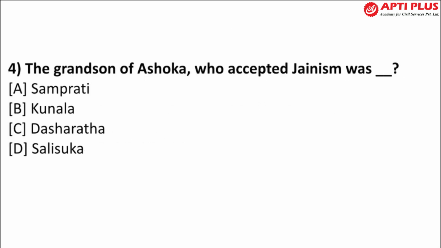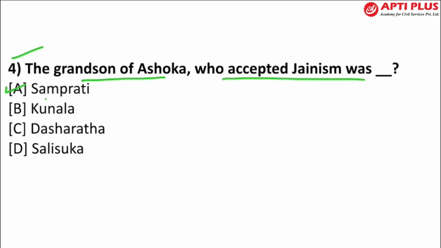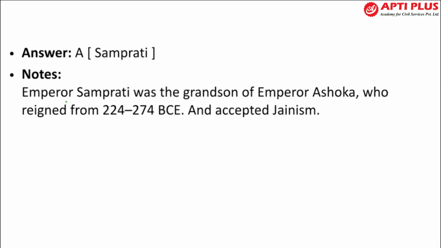Now moving on to the next question: the grandson of Ashoka who accepted Jainism. The answer is A, Samprati. Samprati was the grandson of Ashoka and he accepted Jainism. Emperor Samprati was the grandson of Emperor Ashoka, and he reigned from 224 to 274 BCE.